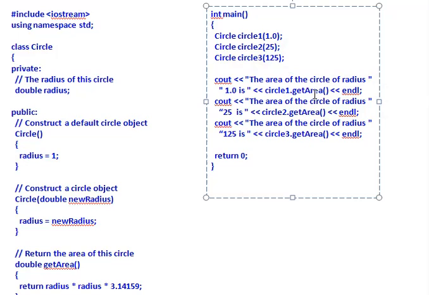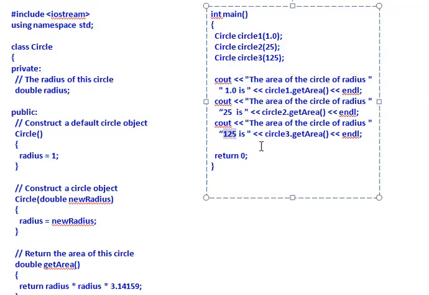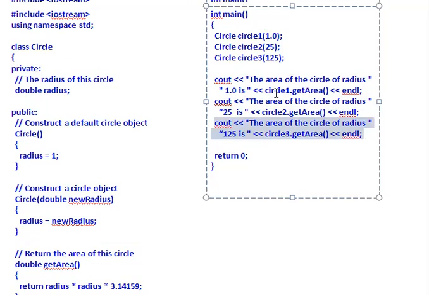So three operations can be performed using different inputs: 1.0 is one input for finding the area of a circle, 25 is another, and 125 is another. One member function can be defined for getting the area of a circle, and by using three inputs, we invoke it three times in a single function.